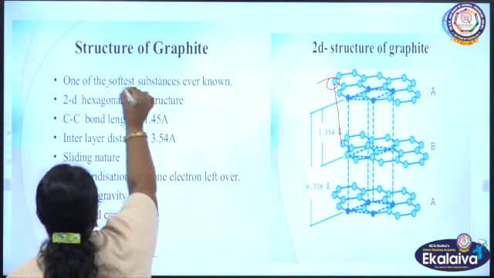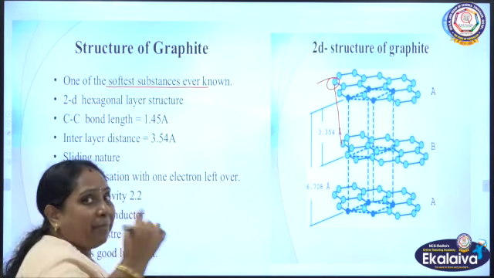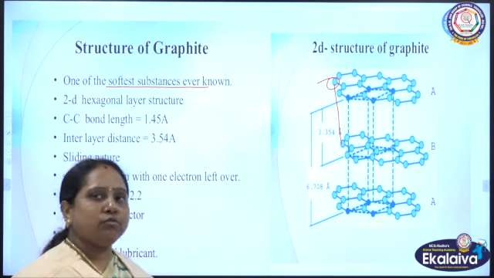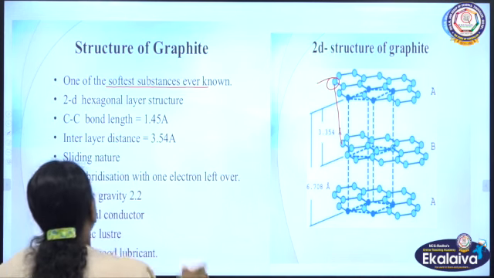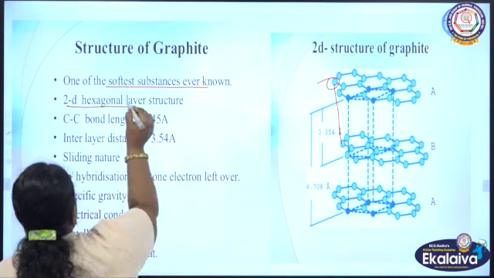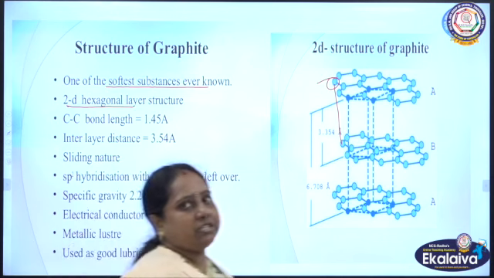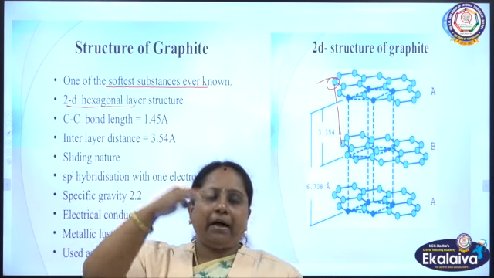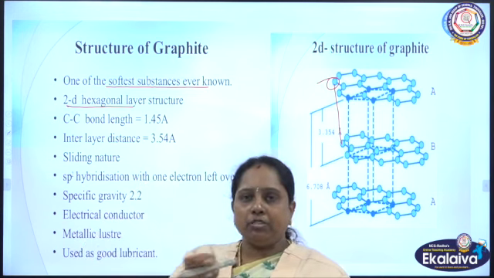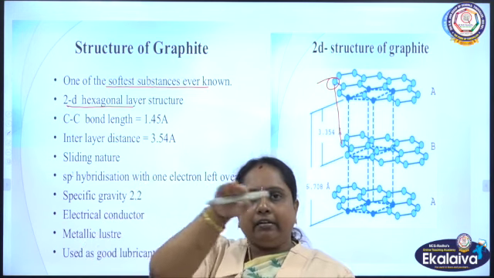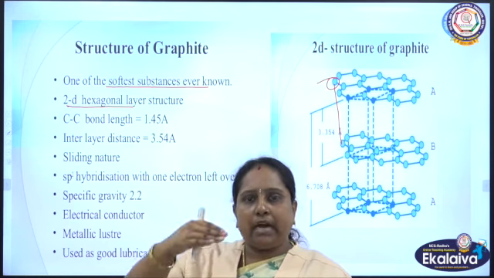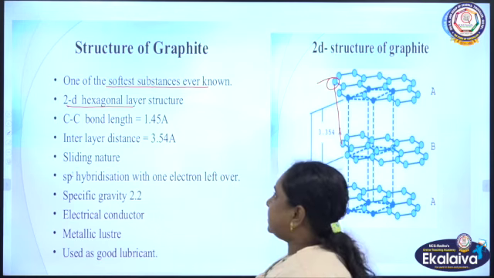It is one of the softest substances compared to diamond. Graphite is soft and is also used as a powder lubricant, and it has a 2D hexagonal layer structure, like how papers are arranged in a bundle in a book. The same way here, each graphene layer is arranged one layer over the other to form this graphite structure.